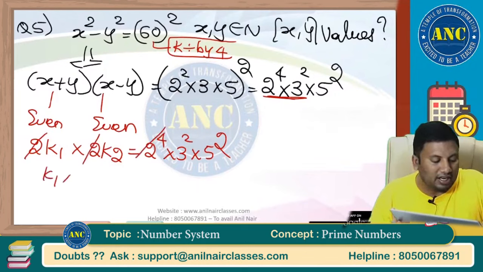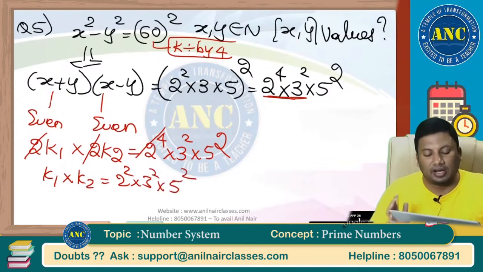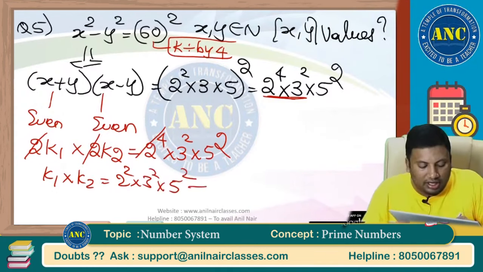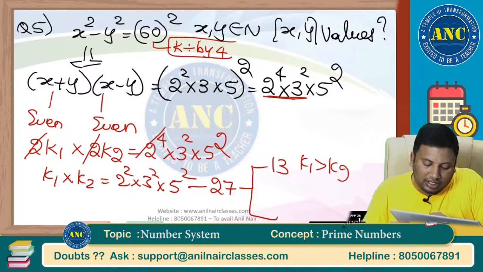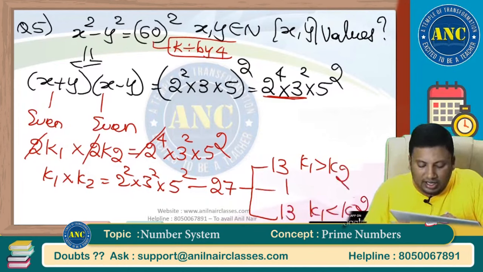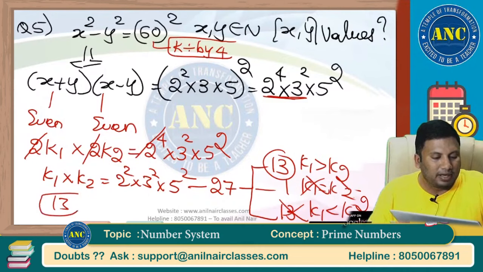So k1 into k2 is nothing but 2 square into 3 square into 5 square. Now you know how to solve. 3 into 3 into 3, 27. 13 cases k1 greater than k2. 13 cases k1 less than k2. 1 case k1 equivalent to k2. These both are eliminated. Answer is nothing but 13.